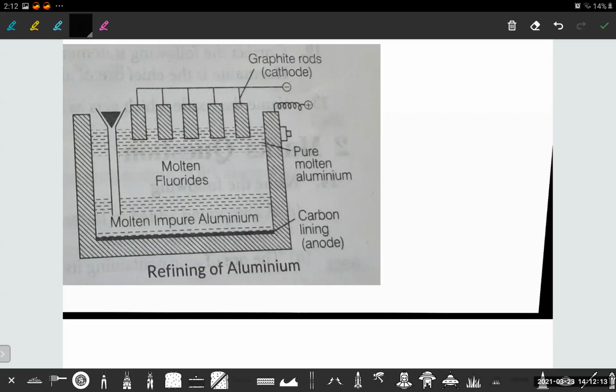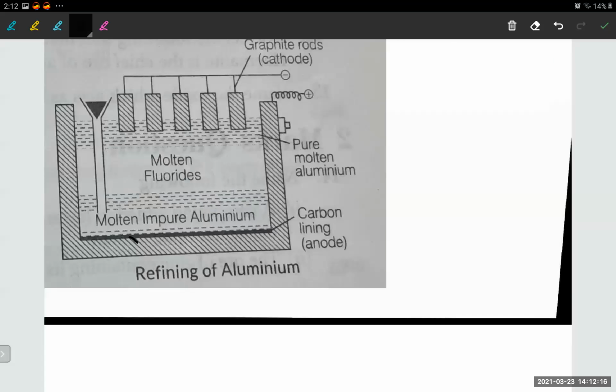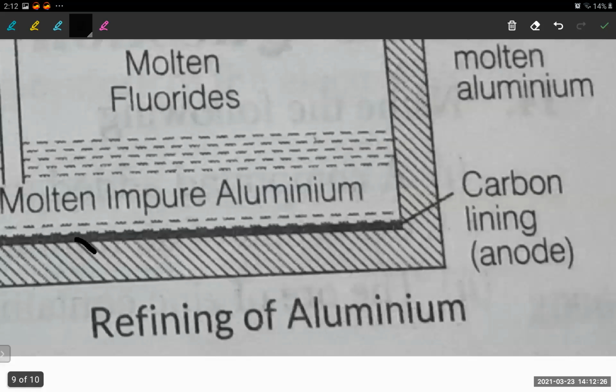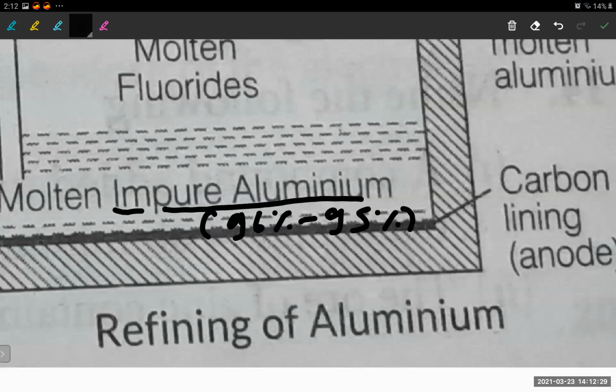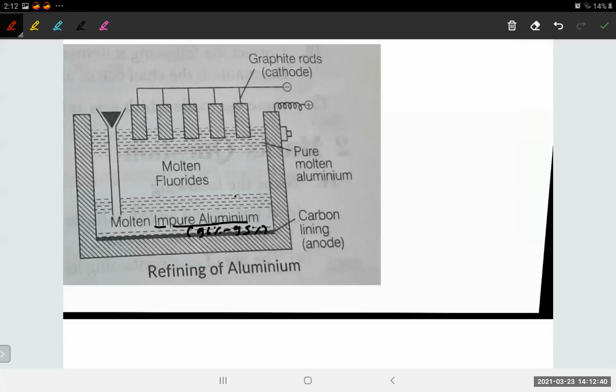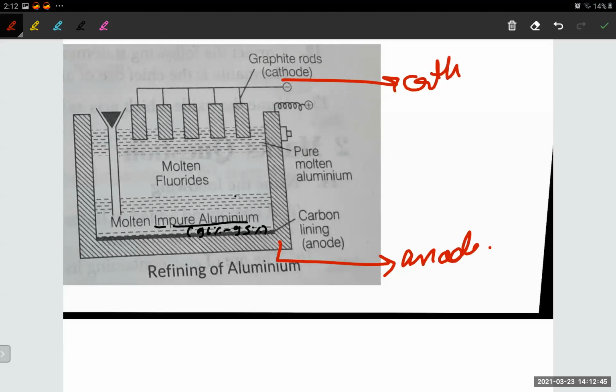See, what are the things which it consists of? First of all, this has molten impure aluminium, the impure aluminium that we have got, which is 95 to 96% pure, just now. Now see here the anode and cathode are very important. Okay, how we have arranged them is very important. So let's now see the arrangement of anode and cathode. See, here is the anode. Okay, and here is the cathode.